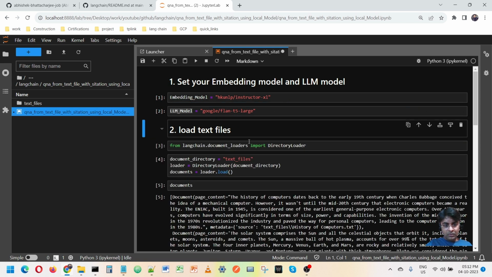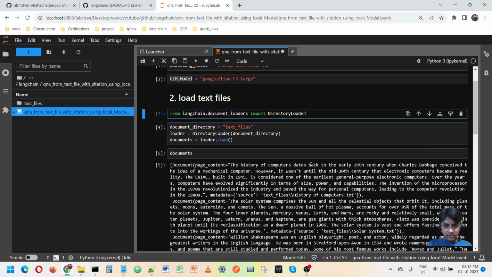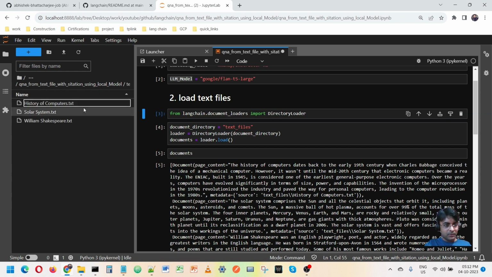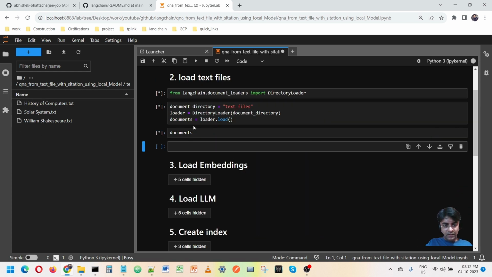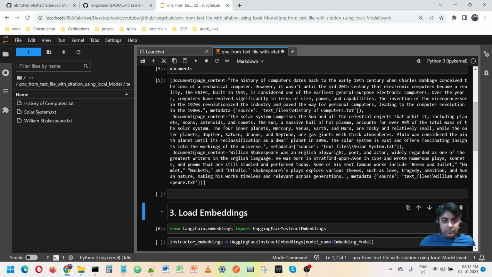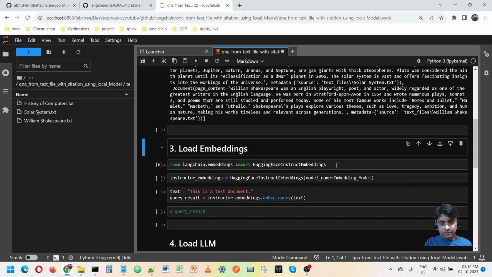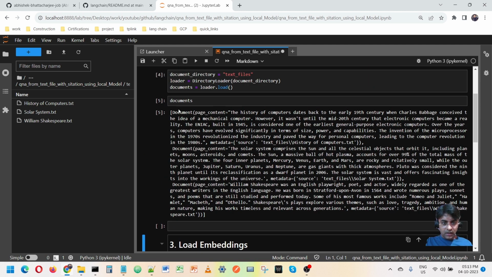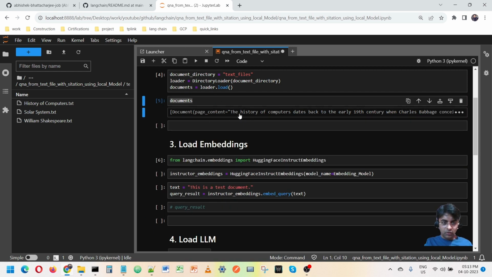Now let me load some files that are already here. In this text files folder, we have three files. I'm going to load all these three files. It is loading. So let me come to the embedding part so that I can tell you what is going on here. We have this documents variable where we have loaded all our data.